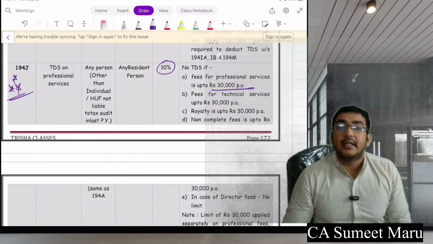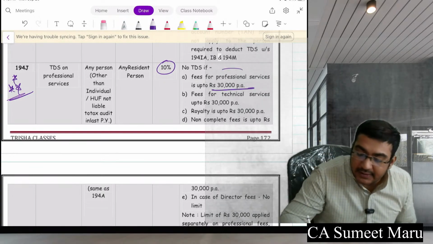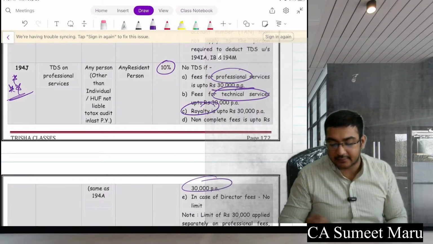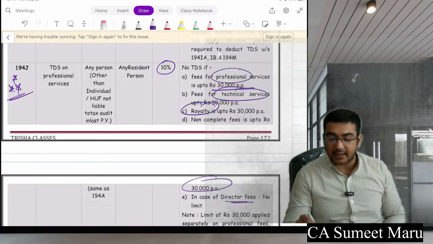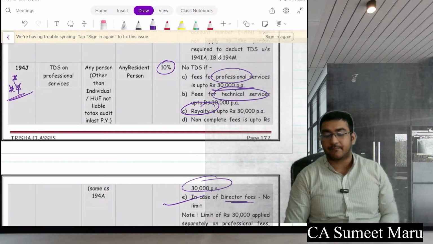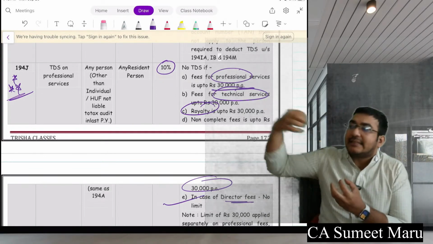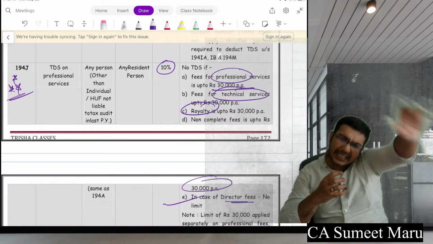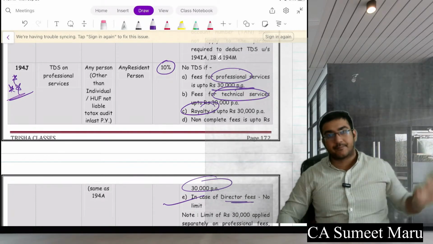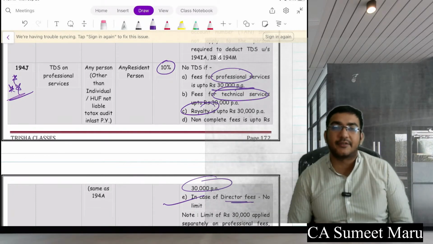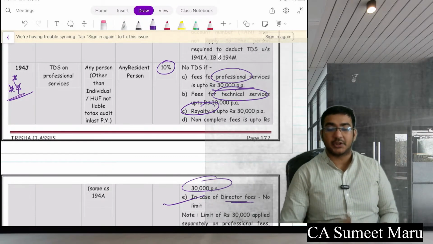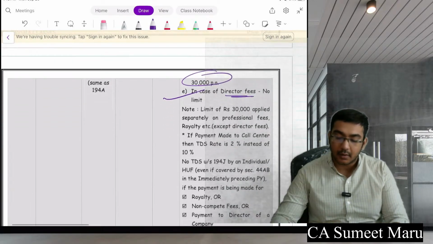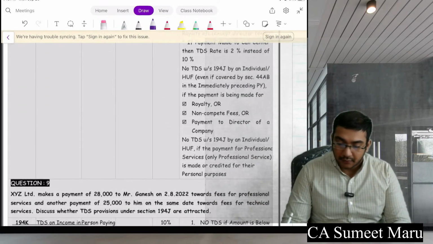Please remember, the limit of 30,000 is separate for professional service, separate for technical service, separate for royalty and separate for non-compete fees. And there is no limit for director fees. For director fees, even 1 rupee is subject to TDS. So say if I give technical service to someone, the 30,000 limit is separate. If I give professional service to the same person, the 30,000 limit is separate. Don't mix this 30,000 limit for this particular section 194J. Okay.